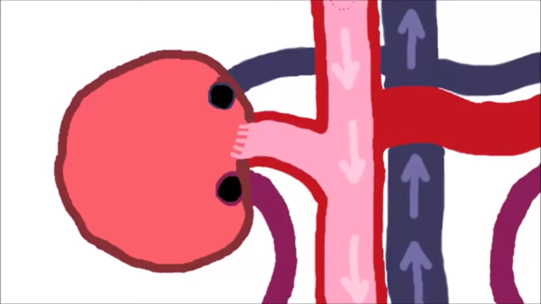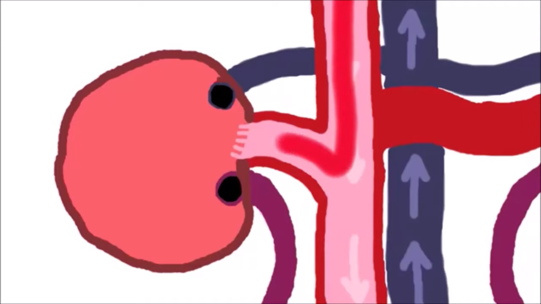Today we're going to review chronic kidney disease. In this video, we will look at the normal filtering function of a kidney, and then we'll take a look at what happens when we have chronic kidney disease. So first, let's review the anatomy of the kidney. We'll show the blood flow coming into the kidney.